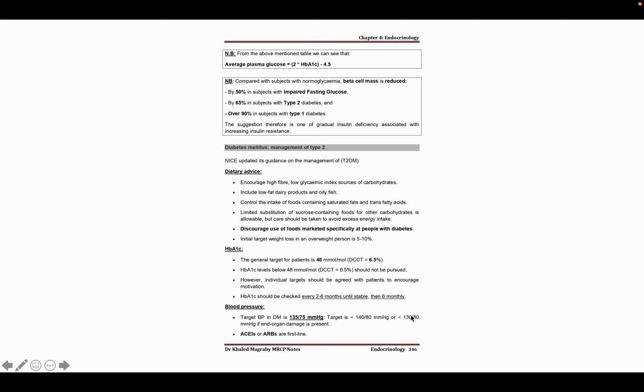Usually in all other cases the initial blood pressure target should be 140 by 90, but in case of diabetes with hypertension, the target should be 130 by 80. And we have to use an ACE inhibitor or ARB for this patient, because it will not only control the blood pressure, but also reduce the microalbuminuria or proteinuria of this patient.